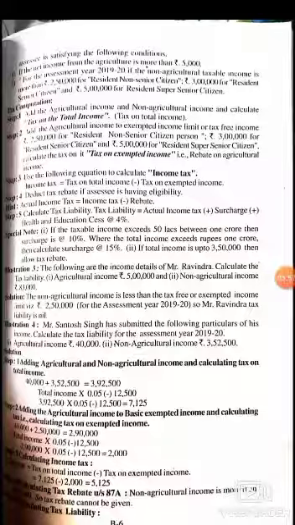Let's see another example for calculating the agricultural and non-agricultural income tax. Mr. Santosh Singh has submitted the following particulars of his income. Calculate the tax liability for the assessment year 2019-20. The agricultural income of the assessee is 40,000 and non-agricultural income is 3,52,000.